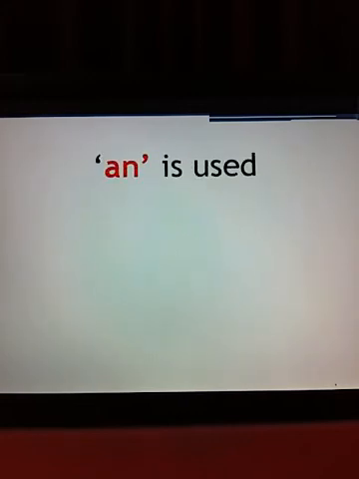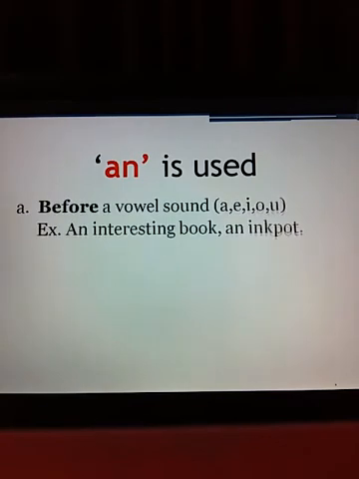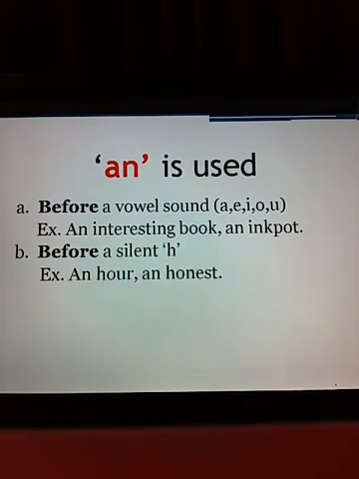Now see where an is used. Before a vowel sound, A, E, I, O, U. Example, an interesting book, an ink pot, an umbrella, an orange. You must have done this in the previous class also. Now see, before a silent H. Example, an hour, an honest. Because the H here doesn't give the sound of H. If it had given the sound of H, then you would be supposed to write a. It gives the sound of hour, honest. That's why we are writing an.